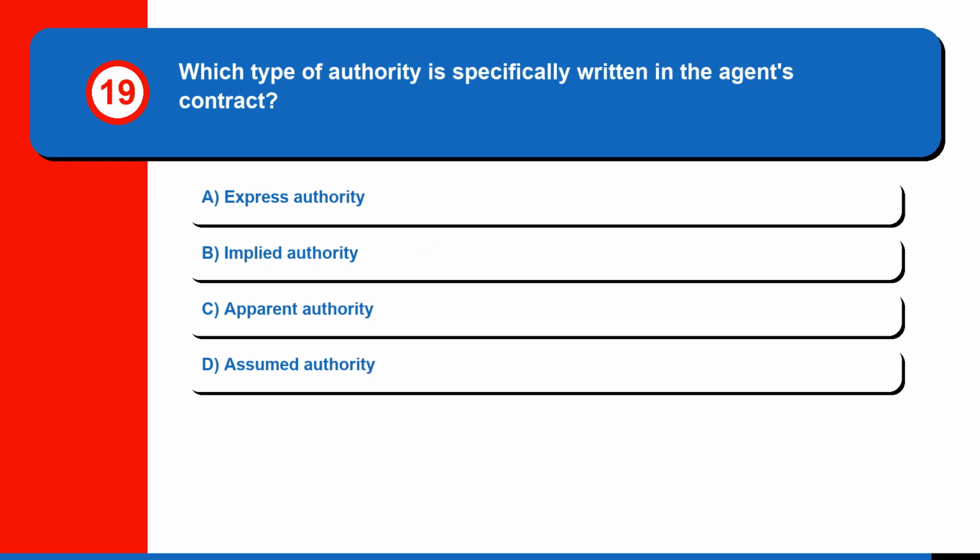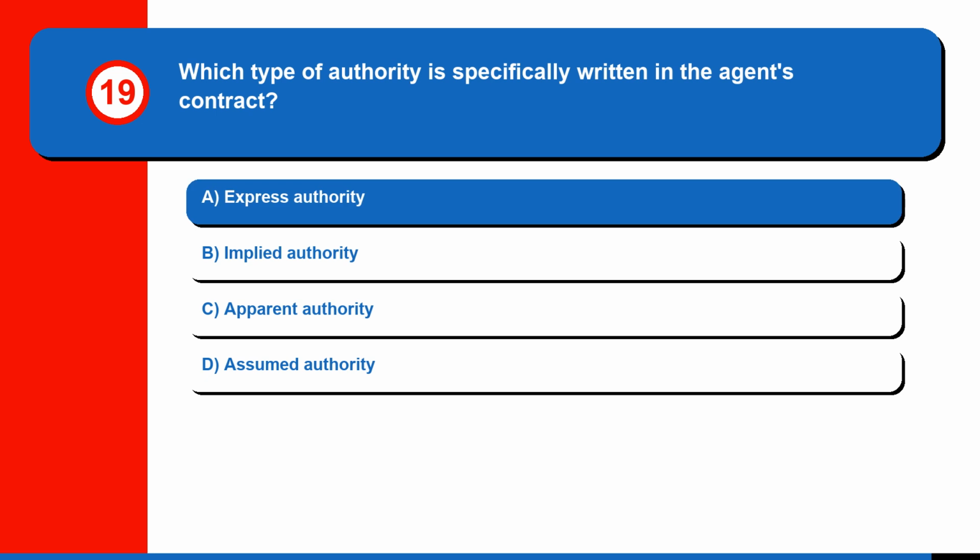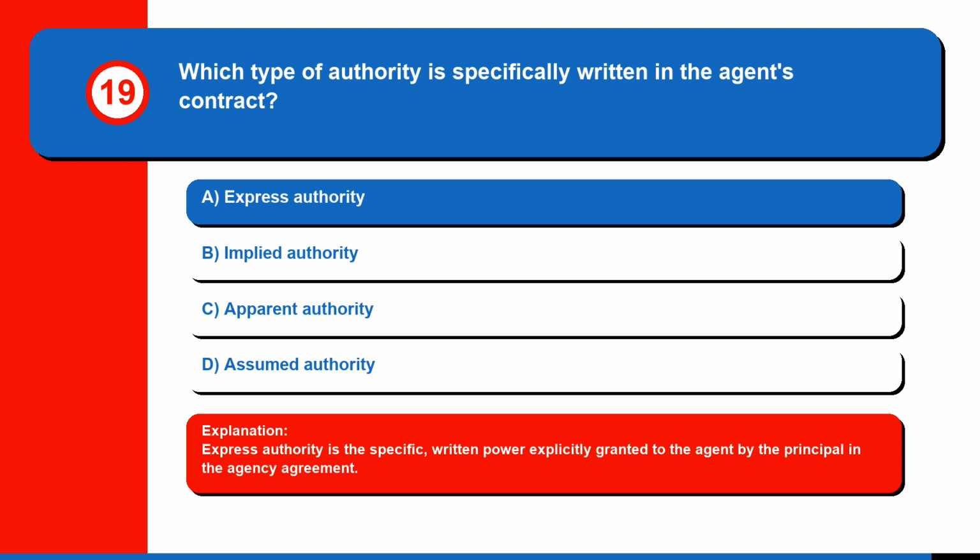Question 19. Which type of authority is specifically written in the agent's contract? A. Express authority. B. Implied authority. C. Apparent authority. Or D. Assumed authority. The correct answer is A. Express authority. Express authority is the specific, written power explicitly granted to the agent by the principal in the agency agreement.